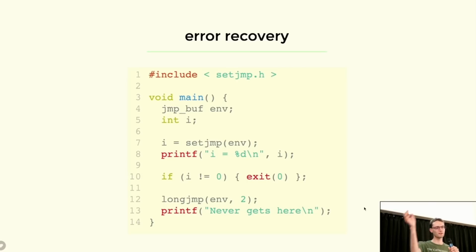Then we have to imagine that there's actually a lot of logic in between. In particular, there can be function calls in between. Right? So this longjmp can be in a very nested stack frame, and that is why it's called a long jump. It cannot just jump within a function, but it can jump between functions. It can cross stack frames. And now when longjmp is called, we jump back to line 7 in this case. So it looks like setjmp actually returns twice, but this time it will return the value that is given to longjmp. So it will return 2, and now we take the branch. So we can recognize that the error happened, right? Or that the jump happened.